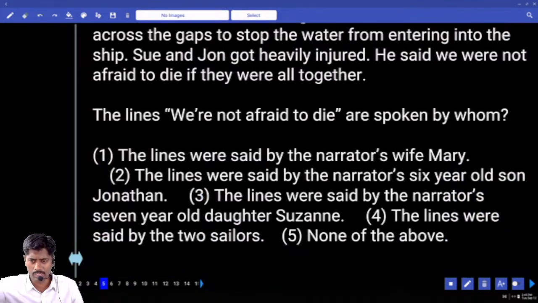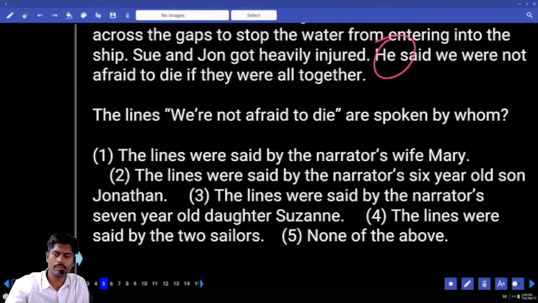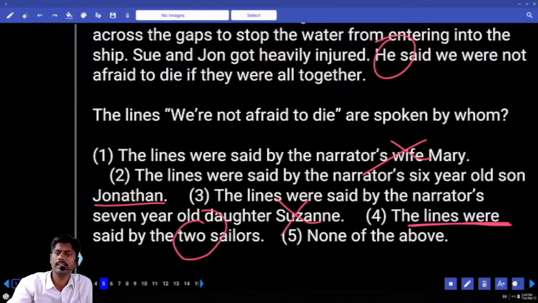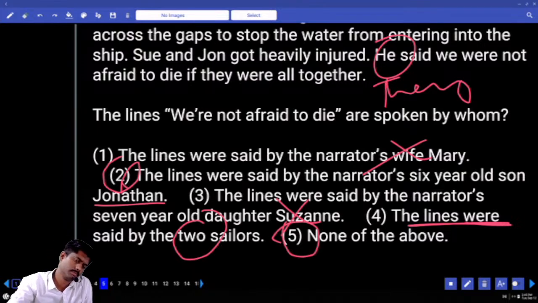Line said by narrator's wife? Line said by narrator's 6-year-old son Jonathan? Said by narrator's 7-year-old daughter Suzanne? No. The two sailors should come. Answer 2 or 5? Second option.